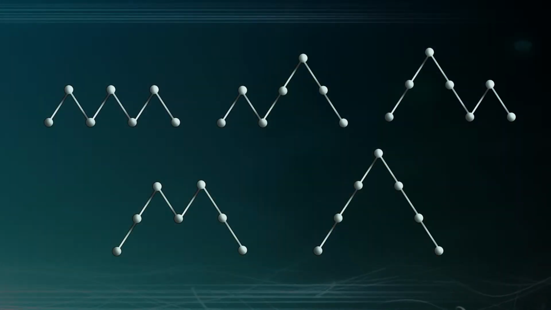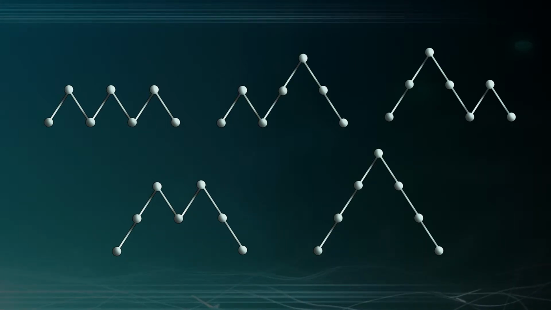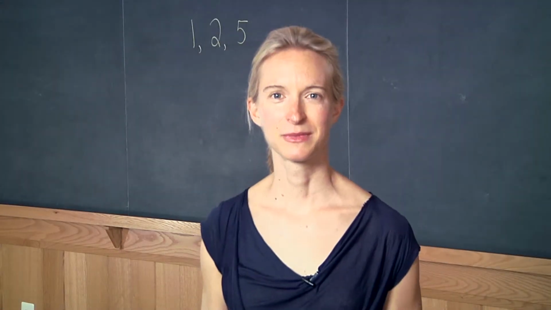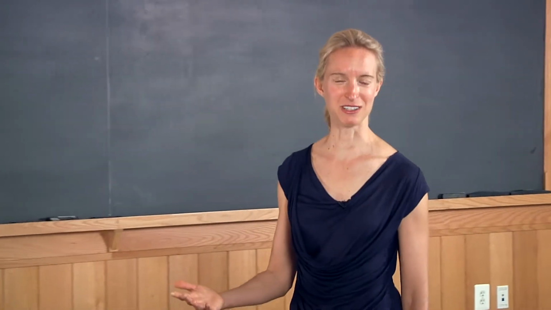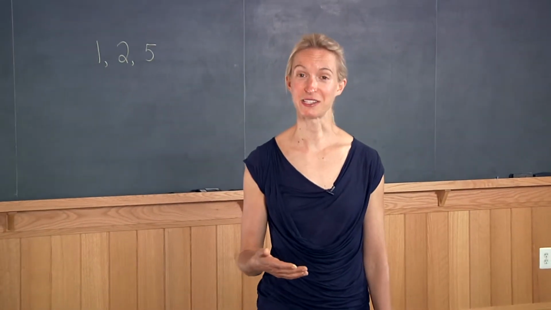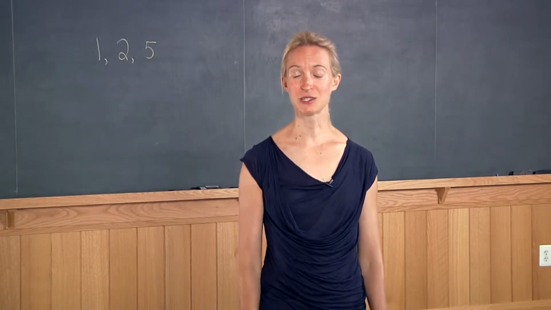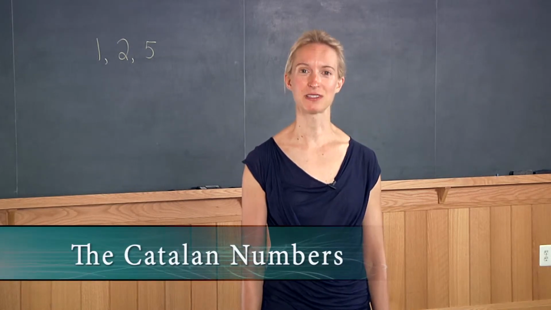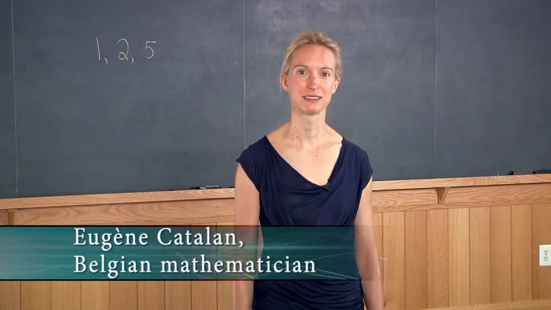Finally, if we allow ourselves 3 upstrokes and 3 downstrokes, a bit of scribbling on a piece of paper will reveal that we have 5 ways of drawing those mountain ranges. So we see that we're getting exactly the same numbers to answer the question about the number of mountain ranges as we did to answer the handshake question. It turns out that these numbers show up as the answers to many, many questions all throughout mathematics. They're called the Catalan numbers, again after the 19th century Belgian mathematician Eugene Catalan.